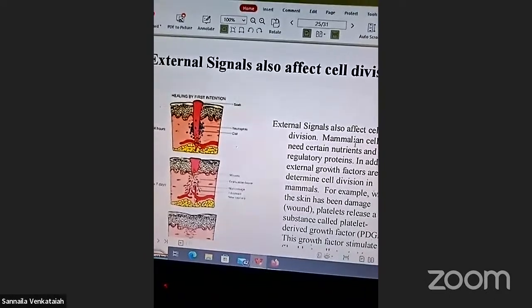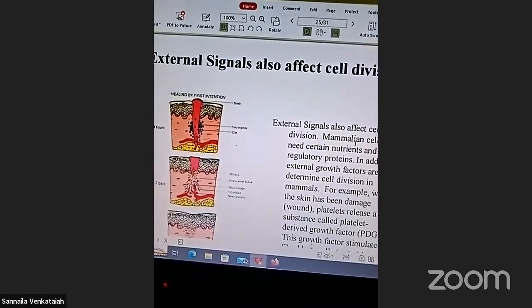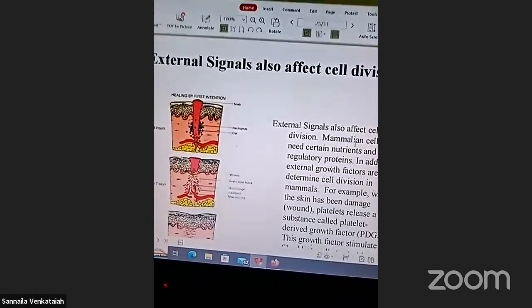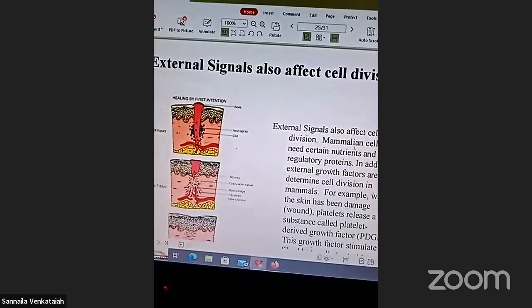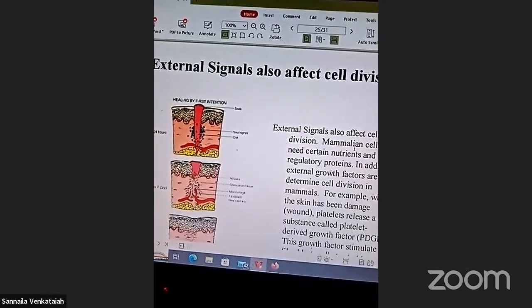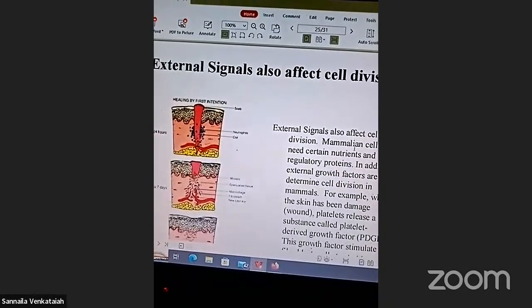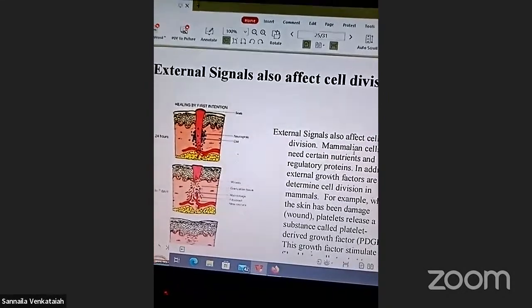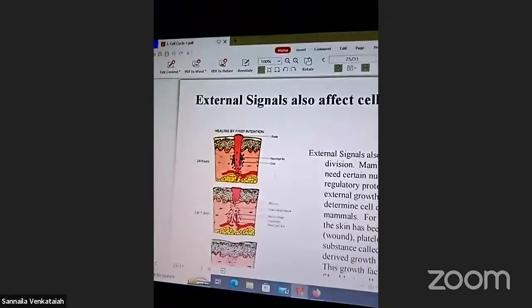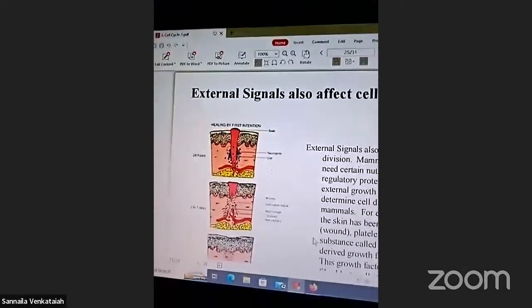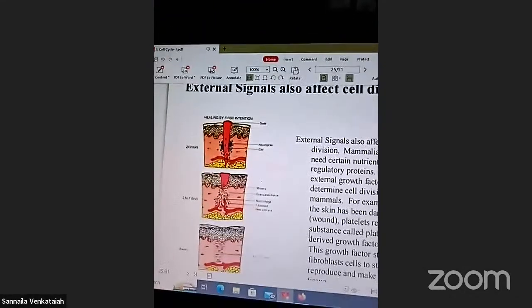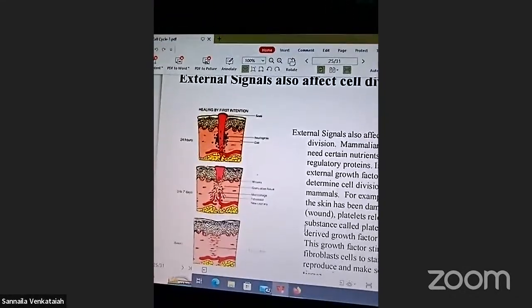What is malnutrition? Kwashiorkor, marasmus, as well as obesity. These are malnutrition deficiencies, right? First, the investigation into how growth factors develop cell division. Look here, all of you. These are the PDGF, right? They determine cell growth, cell division, and movements.